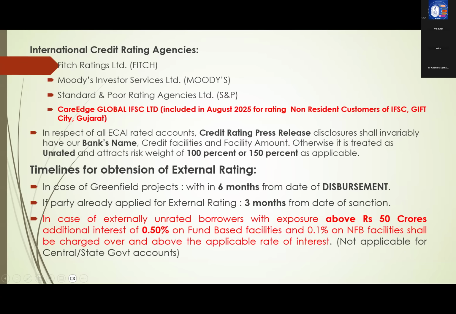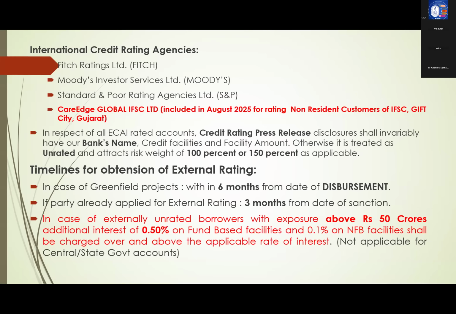Next, in respect of all external credit assessment institutions, rated accounts, credit rating press release. This is another one. Whenever we go for external credit rating, after completion of rating, whatever rating has come, that credit rating agency has to give a press release. In the press release, they have to mention that this bank has given them these limits.